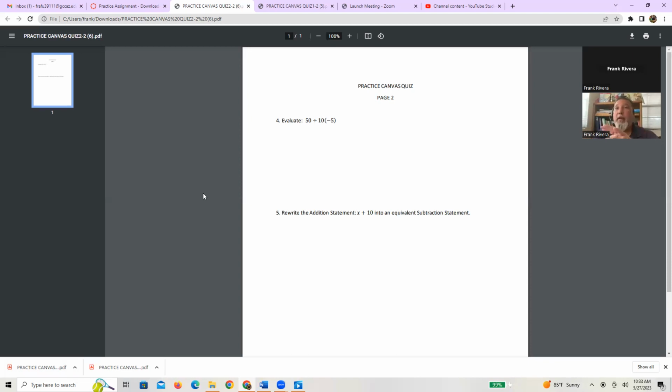I actually think that works out the best, because then all you've got to do is do your work on them with your pencil or pen. If you do not have the ability to print these out, feel free to take out a piece of scratch paper, and then just mimic what you see on the page. Rewrite it and then do your work on that.